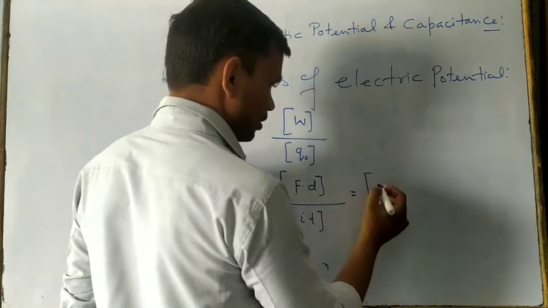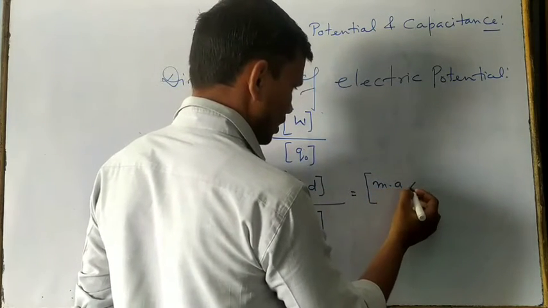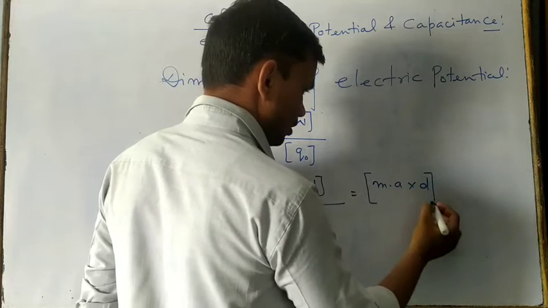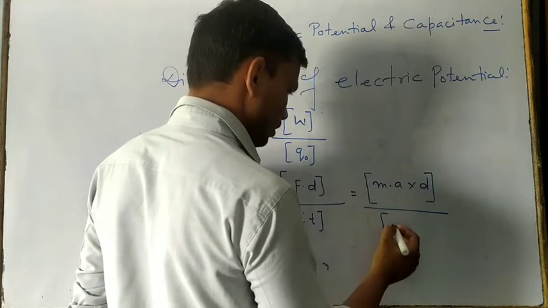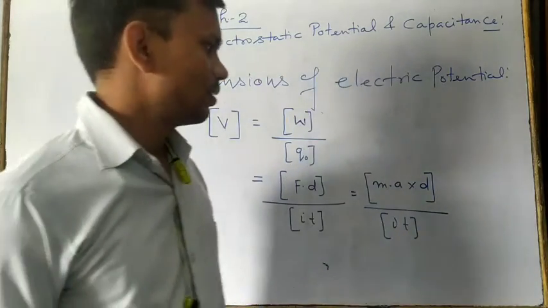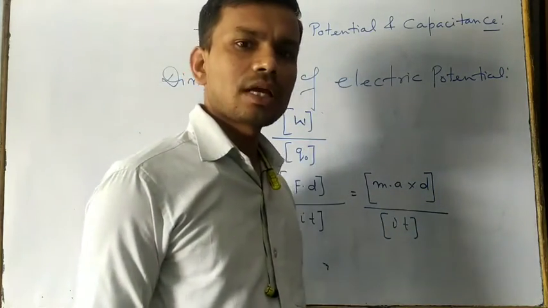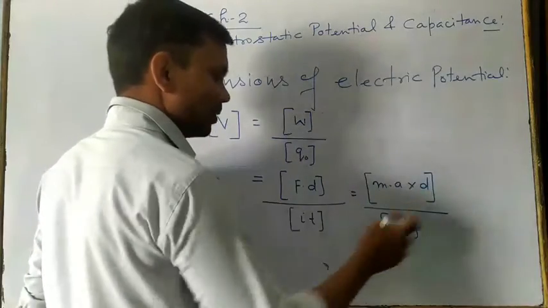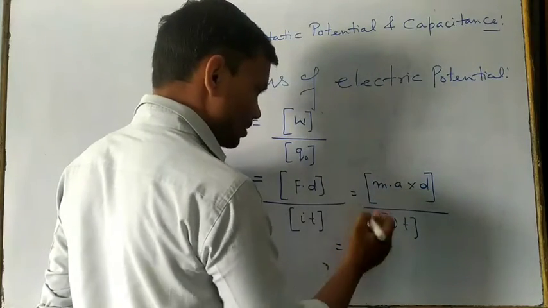This is the force, means mass into acceleration, and here this is the distance. And then after this is the I, and then after this is the t. Acceleration means what? Change in velocity with respect to time. So now here we are keeping the dimensions. Mass means capital M.